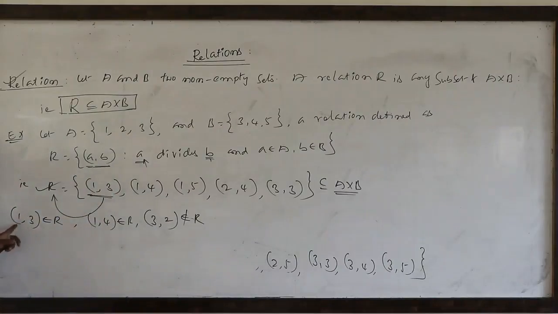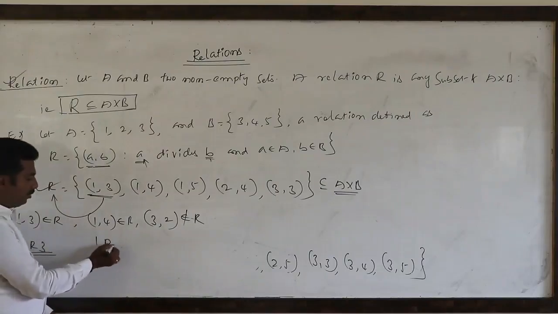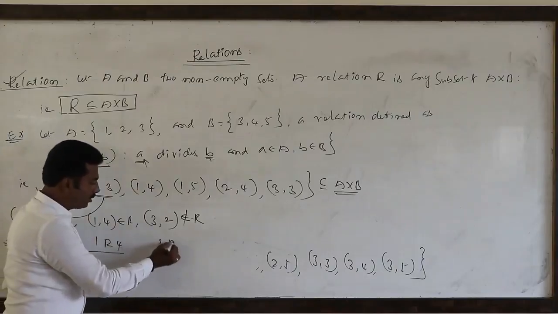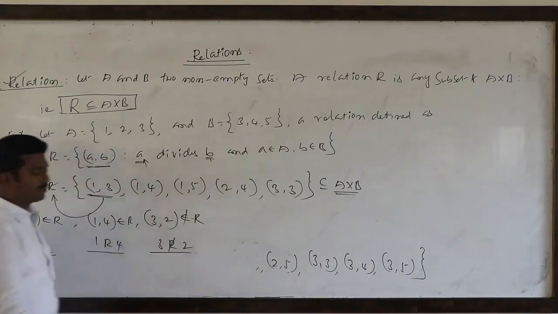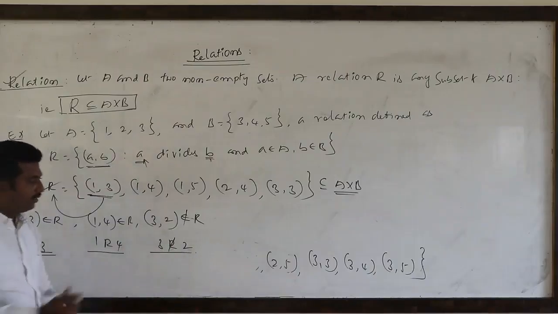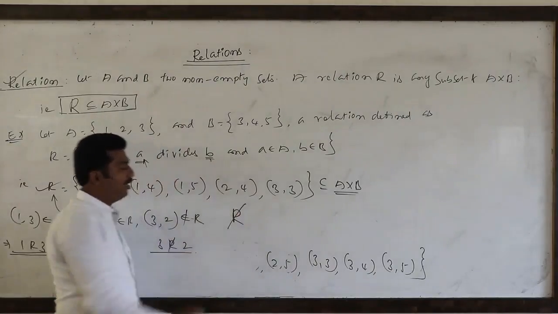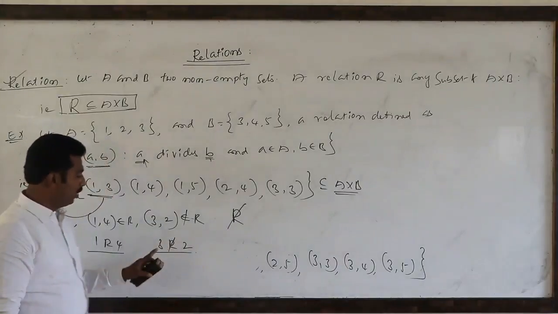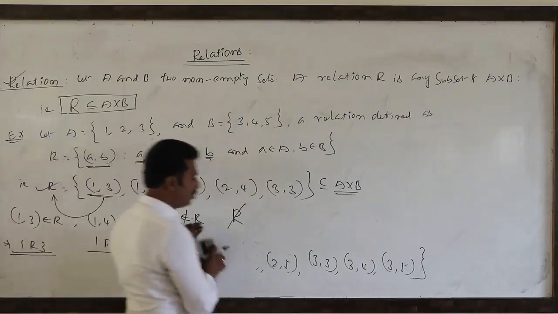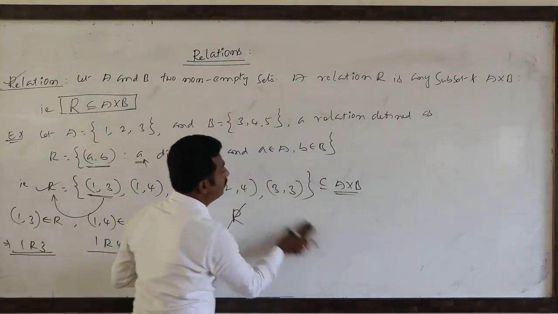These notations are most important. For any ordered pair (a, b) belonging to capital R, how to represent it? Like (1,3) belongs to capital R. At the same time, one more notation is there: 1 is related to 3. See here, 1 is related to 3. 1 is related to 4. 3 is not related to 2, like this, where we strike out the R. So 3 is not related to 2.